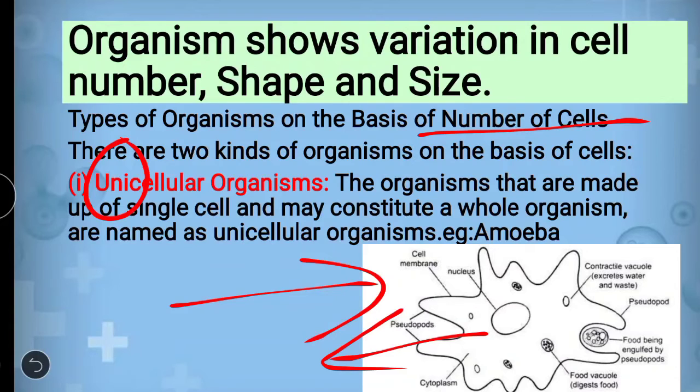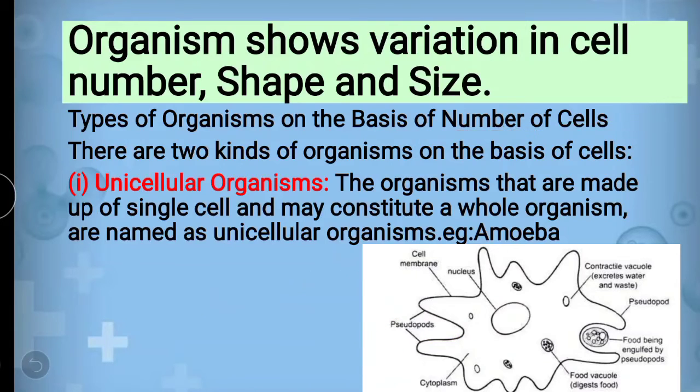When everything is done by a single cell, that organism is known as a unicellular organism. Their full body is made up of a single cell. Getting? The best example is the amoeba.